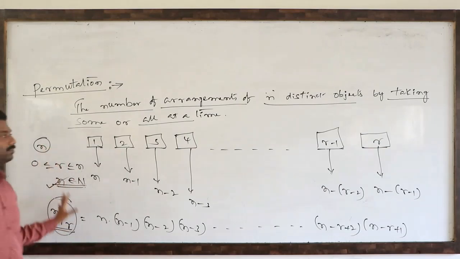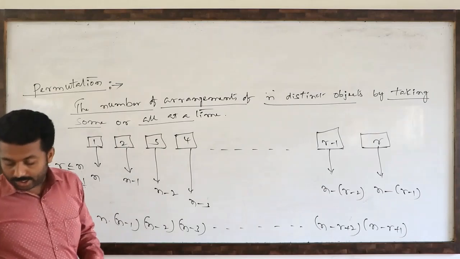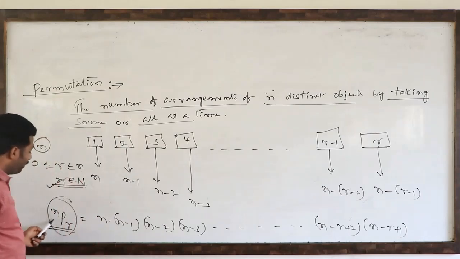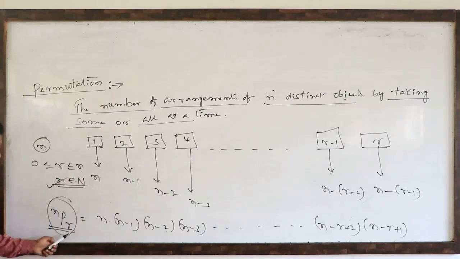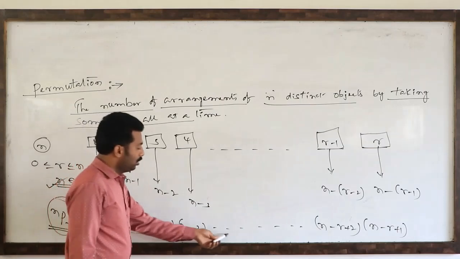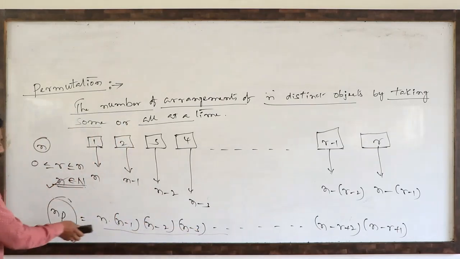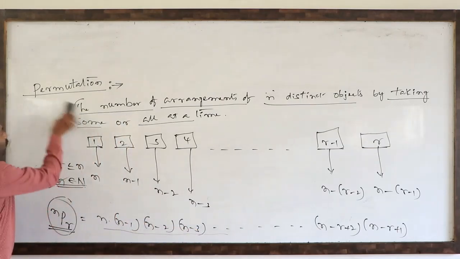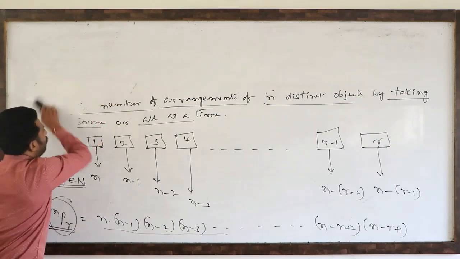So like this we have to derive nPr, number of arrangements of n objects by taking r at a time. So this is the way of writing. This is the formula. So actually for the formula, either you can write this one or one more way is there. I will tell you.